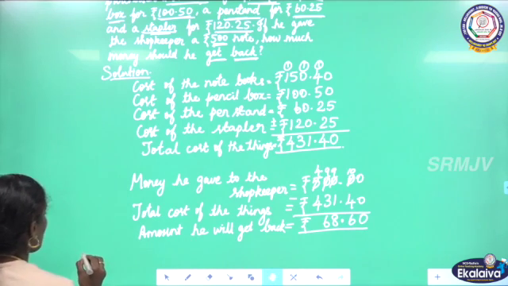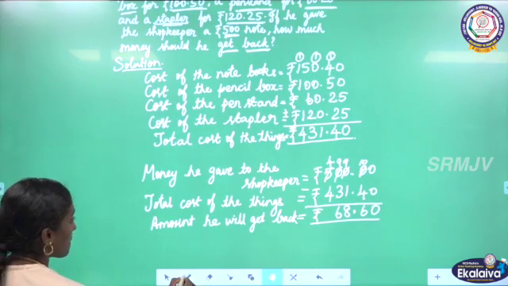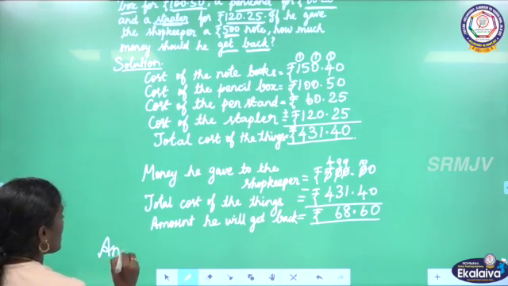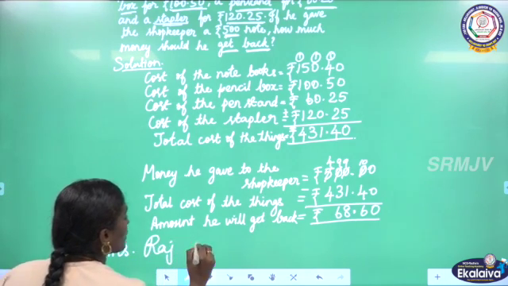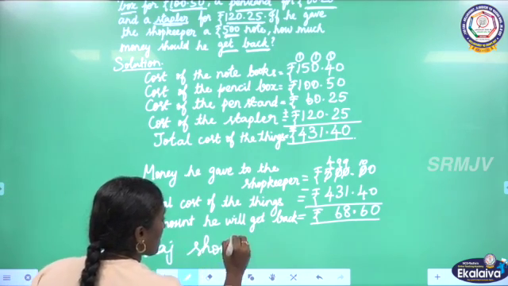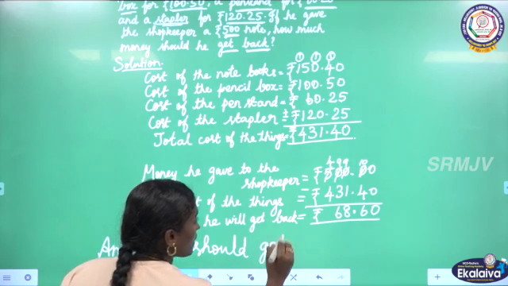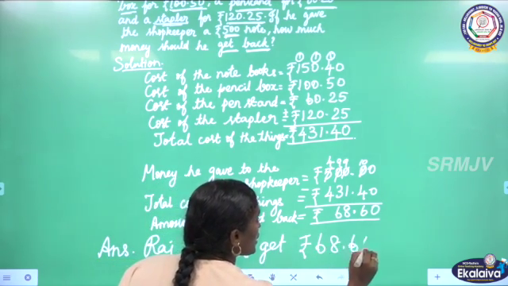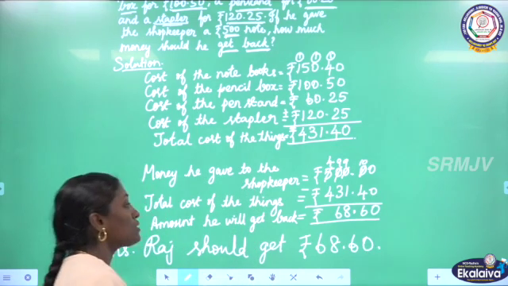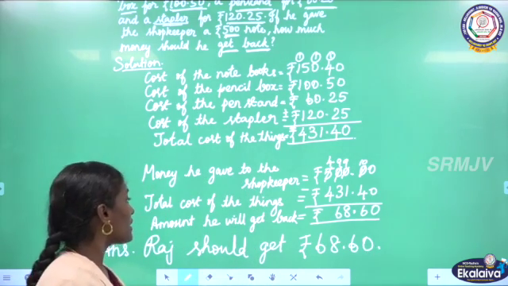So how much money? We have to write the answer statement. Raj should get rupees 68.60, 68 rupees 60 paise back.